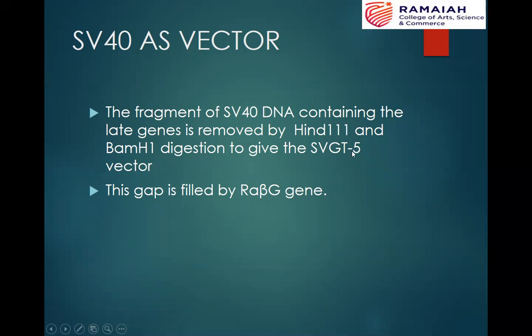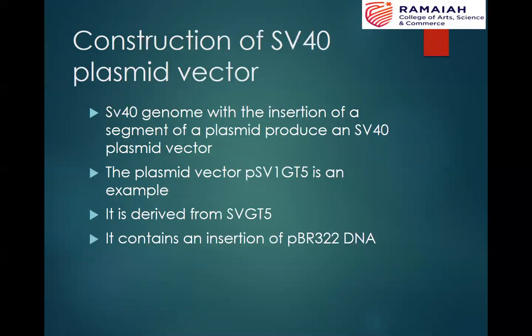So the gap which is created by this digestion is filled by your target DNA, that is the rabbit beta globin gene fragment. There is also another variation of this SV40 vector. The example shown earlier was the SVGT5 vector, where simply the late gene portion of the genome is replaced by the fragment of interest or the target DNA fragment.